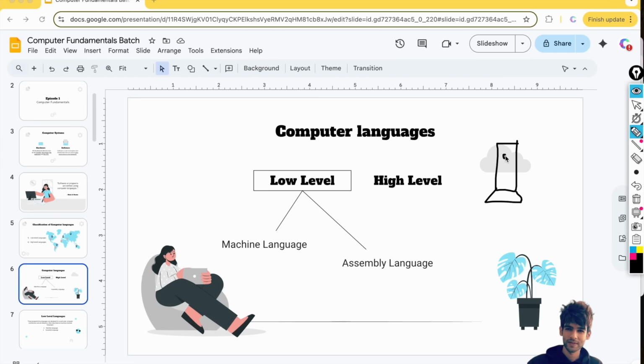This computer understands only the language of 0 and 1s. These are called binary digits. Only the language of 0 and 1s this computer understands. As a human, I don't know how to communicate in this binary language, right? So what will happen here is I will write one program in Python, which I will denote with P, and which will be in English.